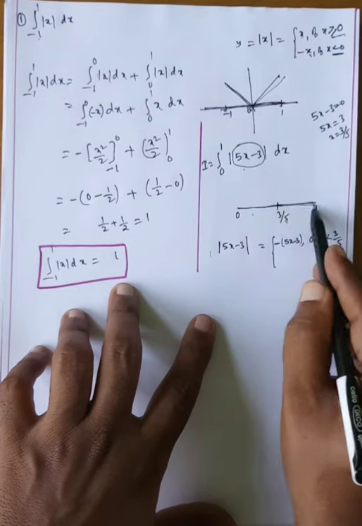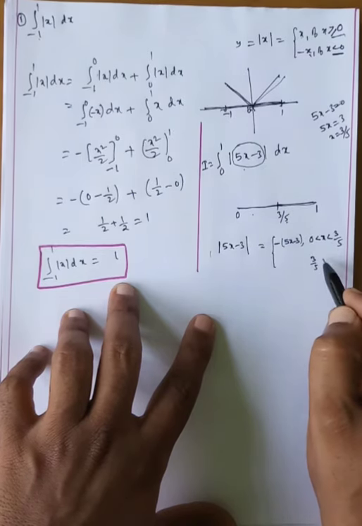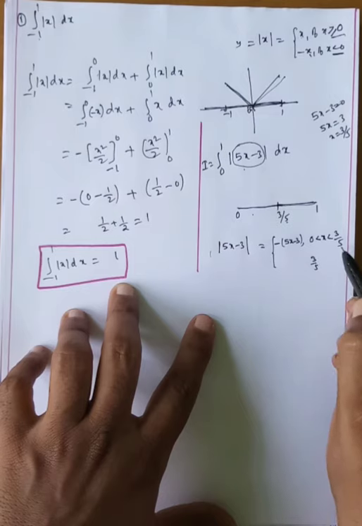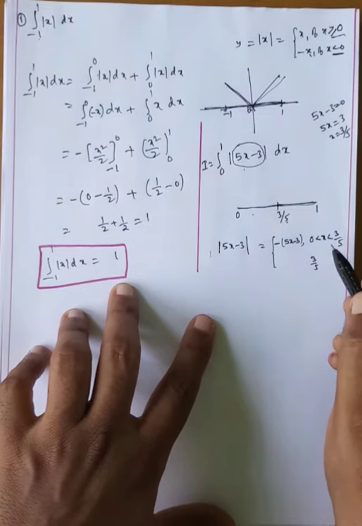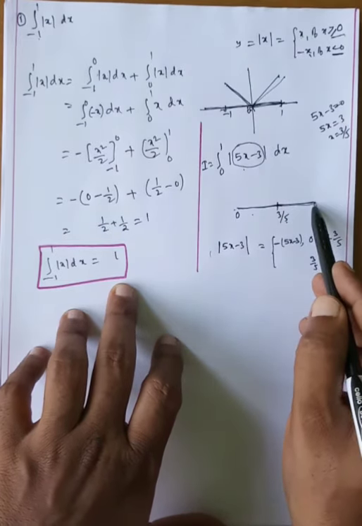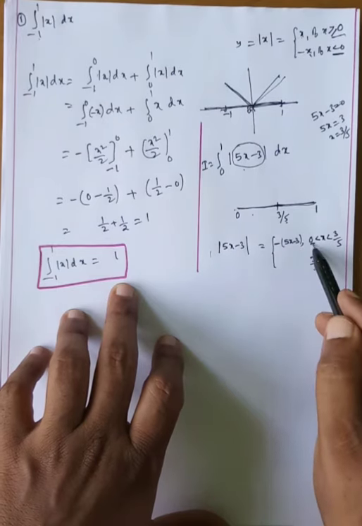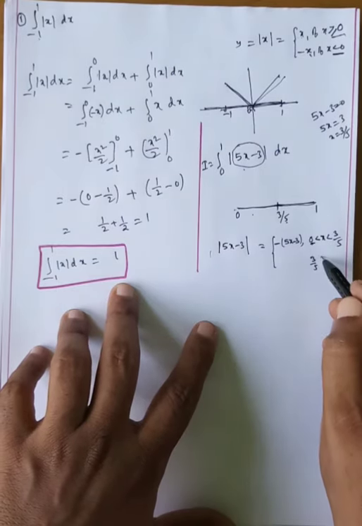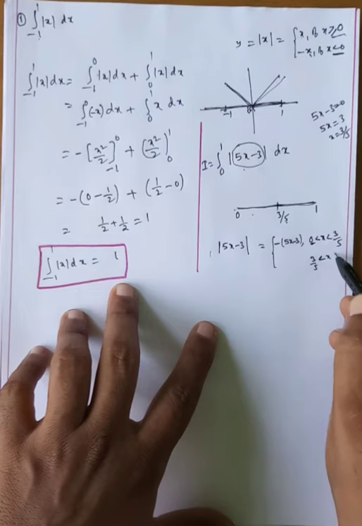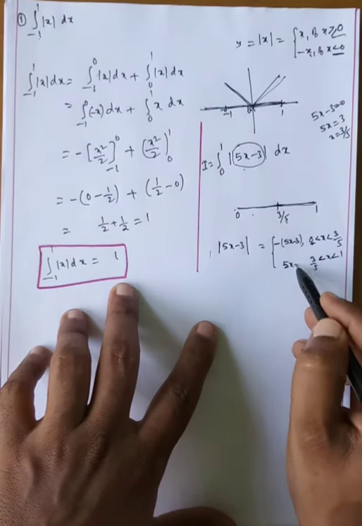Next, x greater than 3/5. Here it is definitely positive, and in the earlier case it is negative. x less than 3/5 means up to 0 only you will take. Next, 3/5 < x < 1. In this category, 5x − 3 is definitely positive.